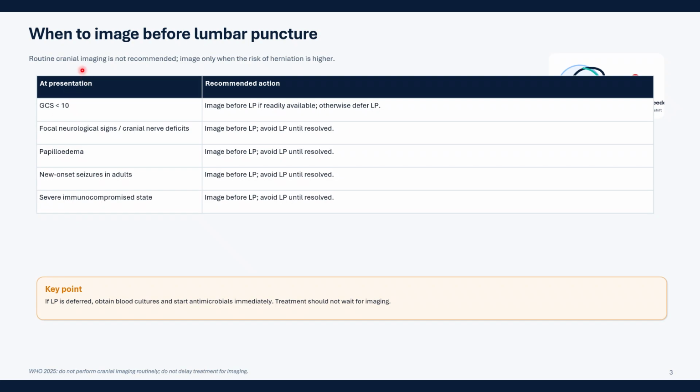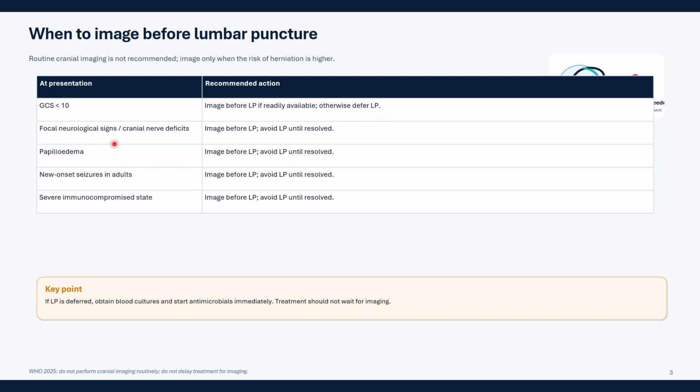So guys, when should we do imaging before lumbar puncture? Okay. So routine cranial imaging is not recommended. So these are the WHO guidelines. Imaging should be done only when the risk of herniation is higher. Alright. So how do we know that the risk of herniation is higher? At presentation, GCS would be less than 10. Recommended action: image before lumbar puncture if readily available. Otherwise, defer lumbar puncture and start antibiotics.